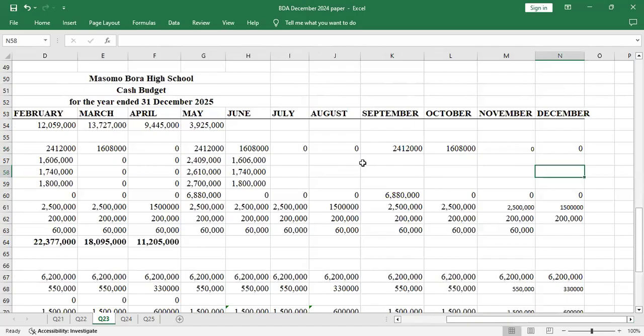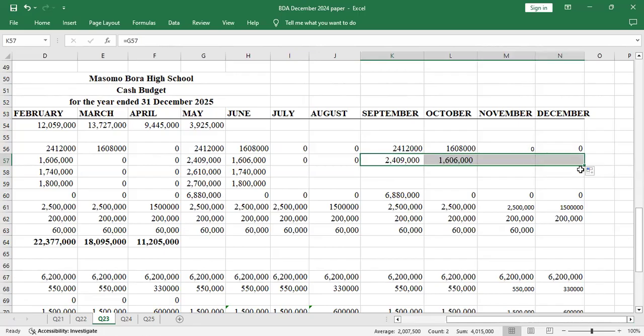The same will happen to this one, so we'll have 0 here, and 0 in August because we have cleared school fees. When it comes to September, we'll budget for a school fee of that for Form 2. Then I'll drag that, and let me see if it gives me 0, 0 here. For these other ones I will have 0.